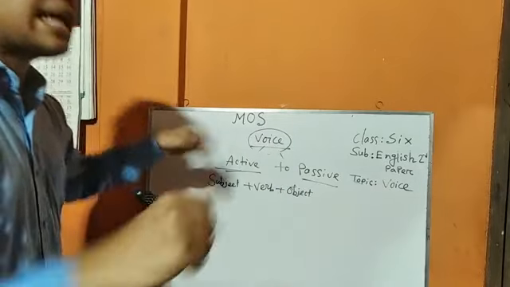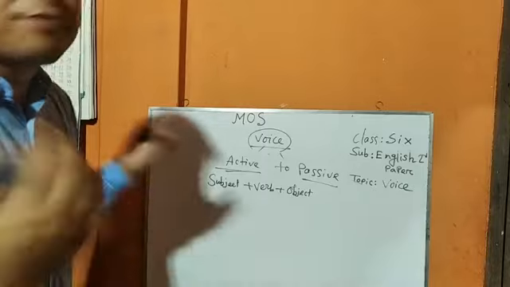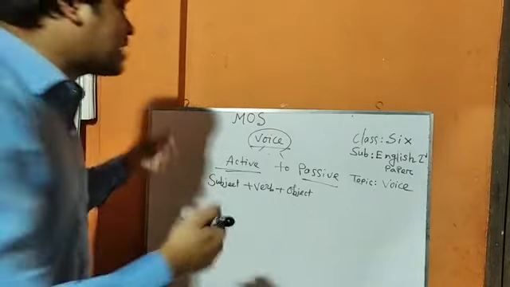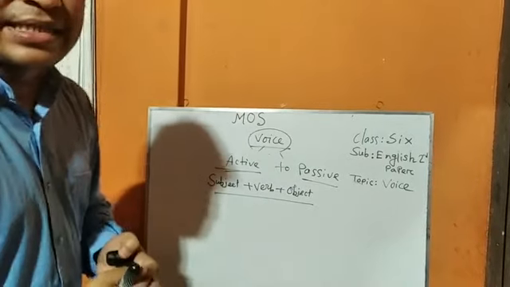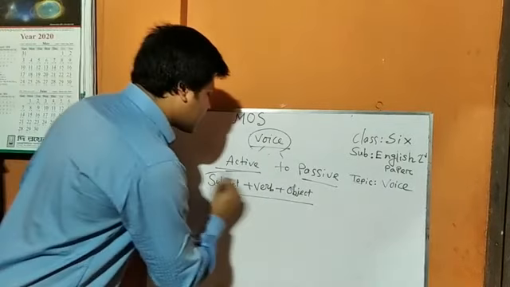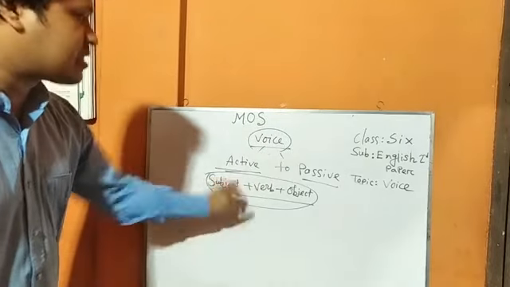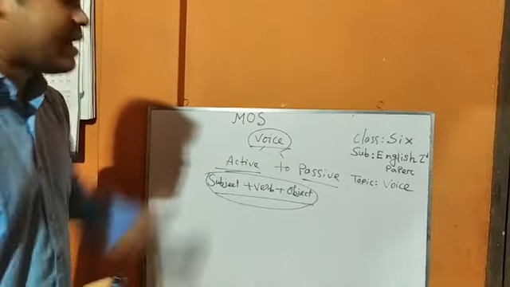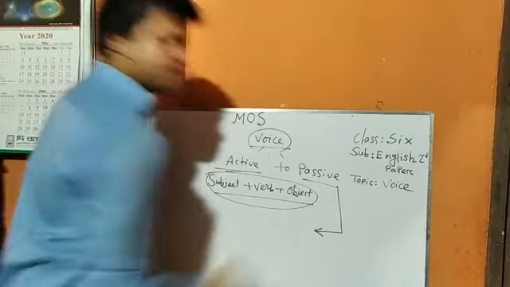Here you can use different types of prepositions and phrases to enhance the meaning or to enlarge the sentence. But the main structure is this. This is the structure of active voice. What will be the structure of passive voice?